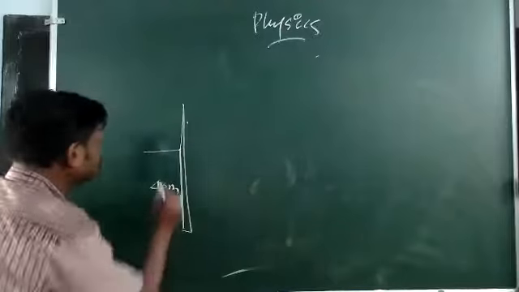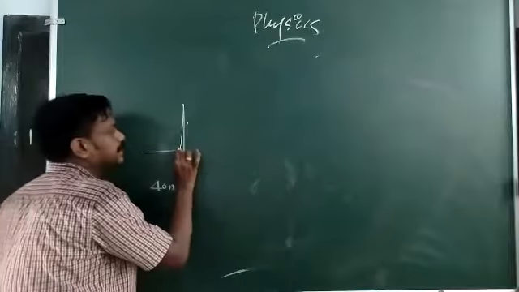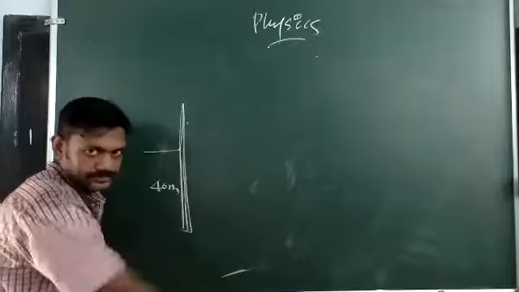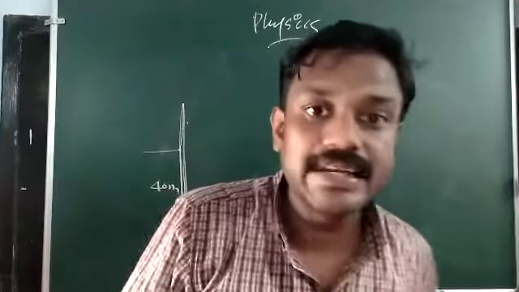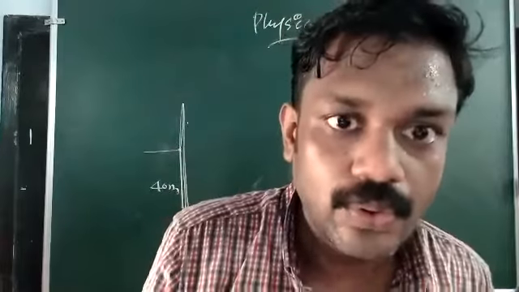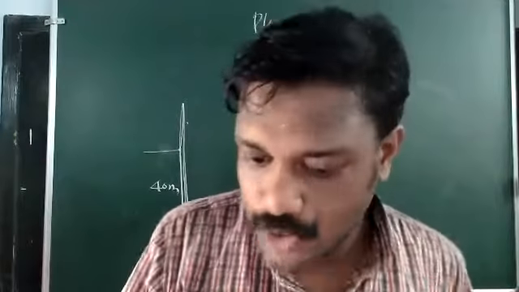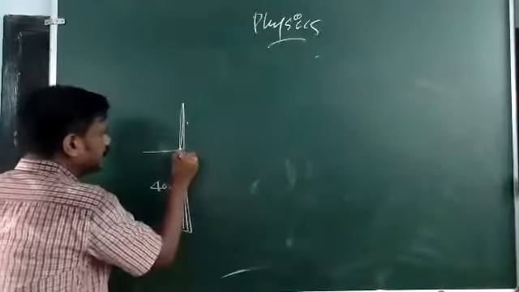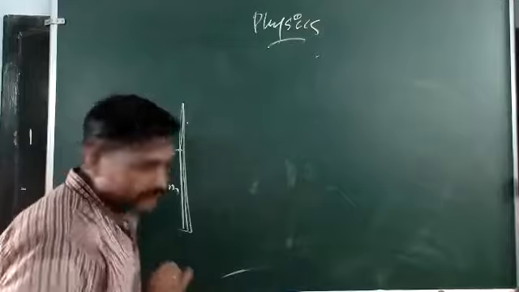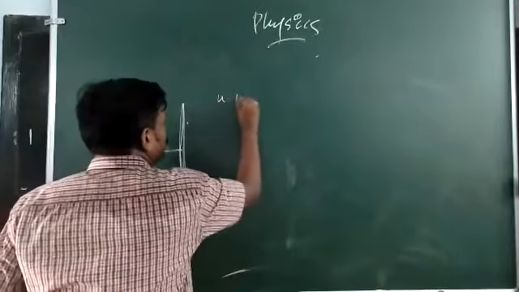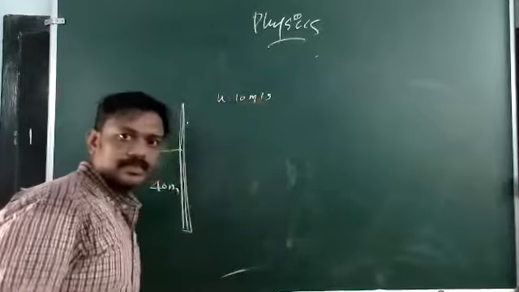So starting from here, it reaches a maximum height and comes back to the ground. How much time does it require to follow this path? That is the question. So for that, it is initially projected with the velocity given, 10 meters per second. u is equal to 10 meters per second.